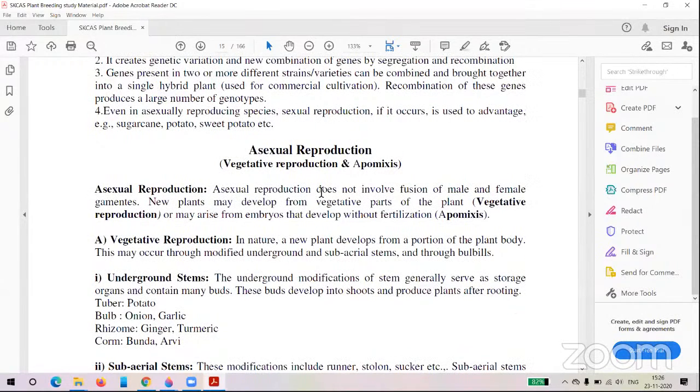But generally we are seeing sugarcane, potato, sweet potato. These are generally propagated vegetatively, but you can see sexual reproduction also in sugarcane, potato, and sweet potato.